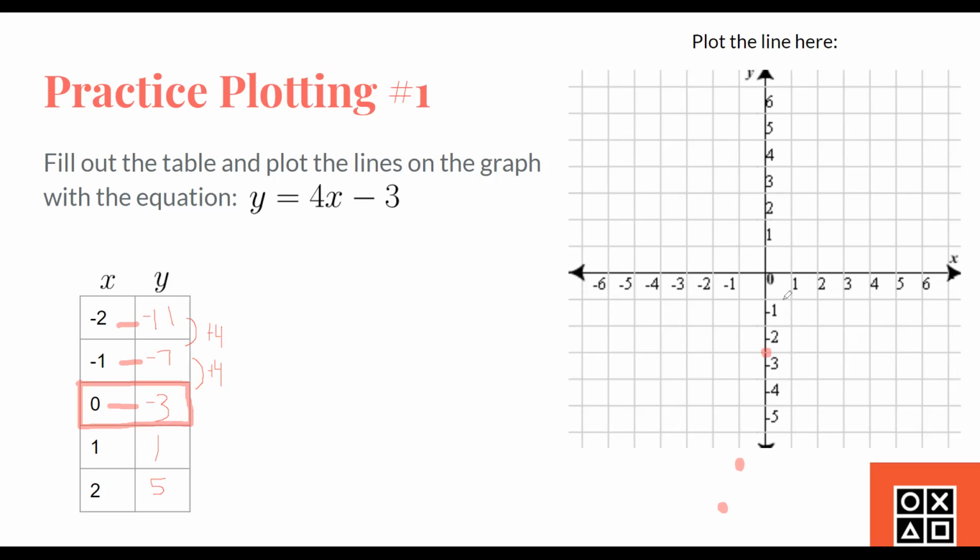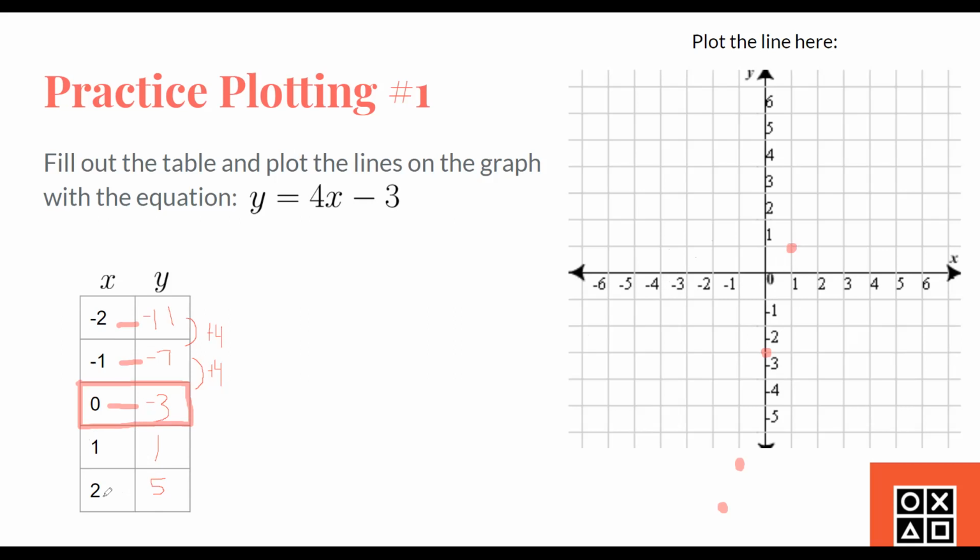If it's below, it is negative. So once we've done that, we can see that 1 is the x value. So we move 1 over to the right because it's positive. And we move 1 above because y equals 1. And that is positive, so it's above the x-axis. So once we have that, we finish that.